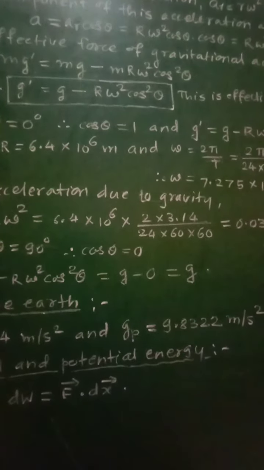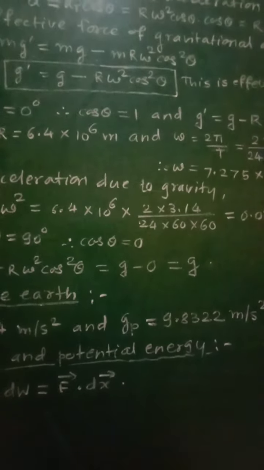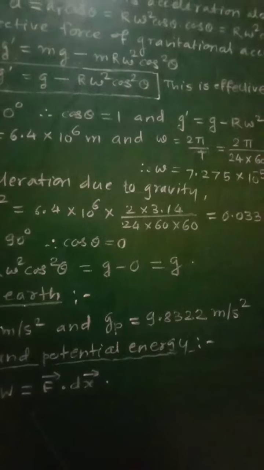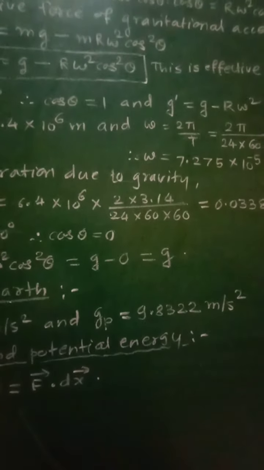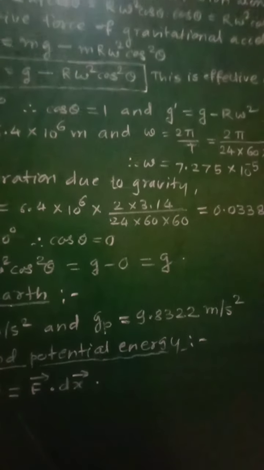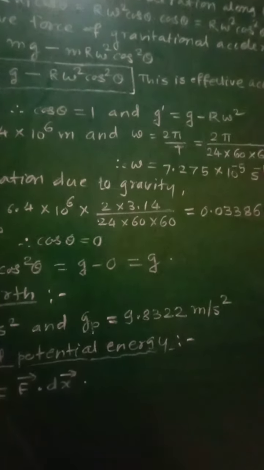That means at the poles there will be no reduction in the value of acceleration due to gravity, because g dash is equal to g, and therefore g minus g dash equal to 0.